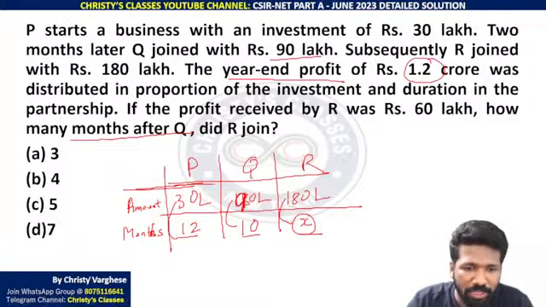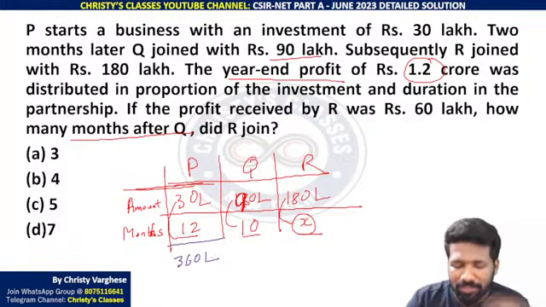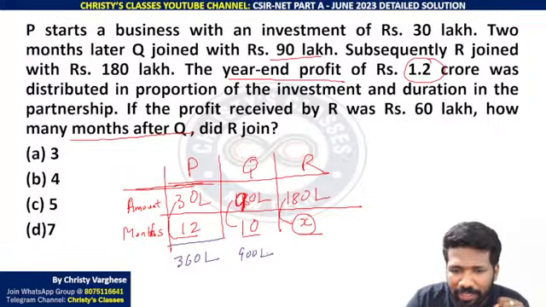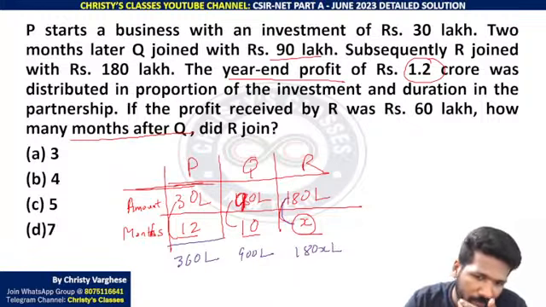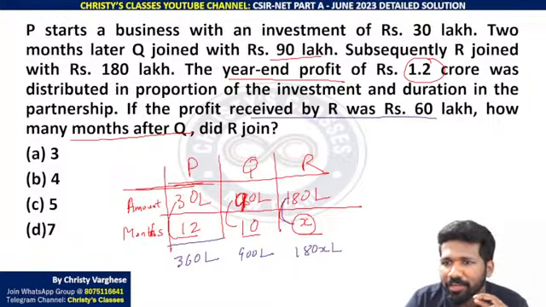So check the product. 30 lakh into 12. 12 into 3 is 36, so 360 lakh will be the total product of amount and the months. Amount into the time, investment into time. So 90 into 10 is 900 lakh here. And 180 into X is 180 X lakh. All of you clear?